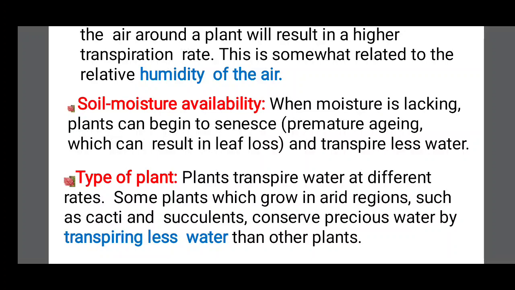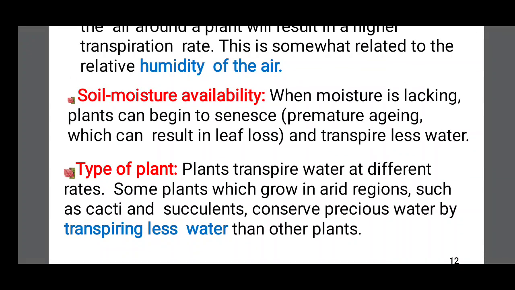Type of plant. Plants transpire water at different rates. Some plants which grow in arid regions, such as cacti and succulents, conserve precious water by transpiring less water than other plants. For example, plants growing in arid areas, also called cactus, xerophytic plants or succulents. In that area, the absorption and availability of water in the soil is very less. So for these plants, water is very precious.